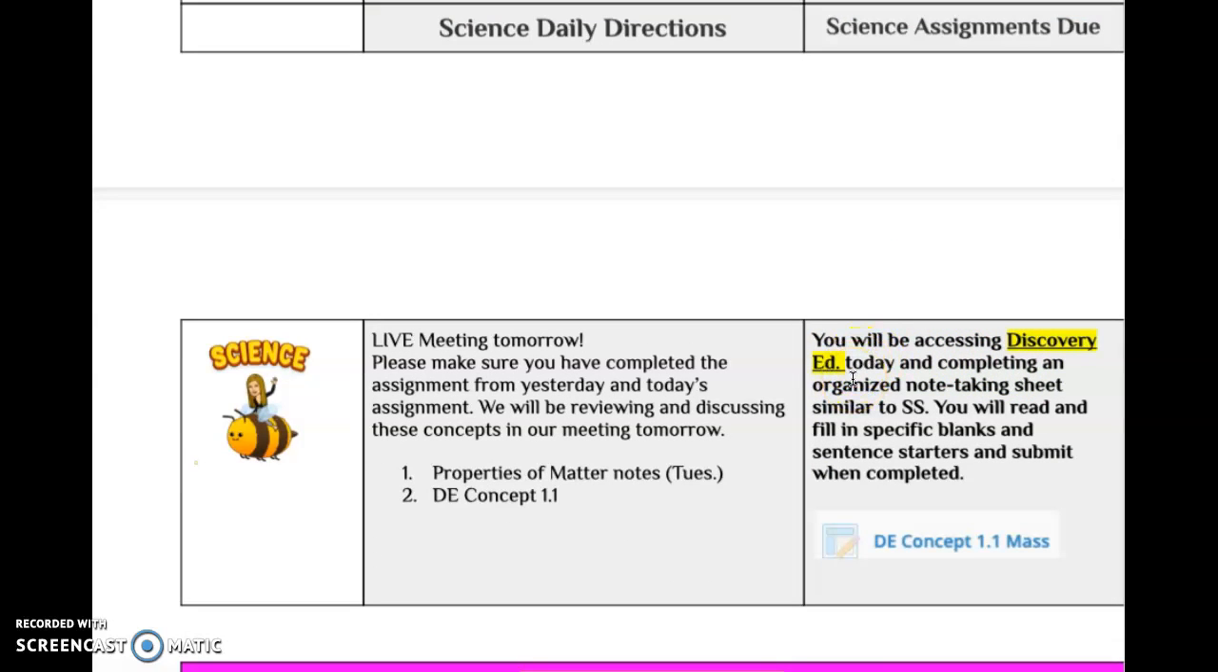And then science today, you're going to be accessing Discovery Ed. So you are going to use DE today, and you're going to complete the organized note-taking sheet. You'll see it in this assignment on Schoology. You will read and fill in specific blanks and sentence starters and submit when you're done. And so just again, please make sure you've completed the assignment from yesterday and today's assignment. So there's 2 of those, and they're in the daily work of your Schoology.